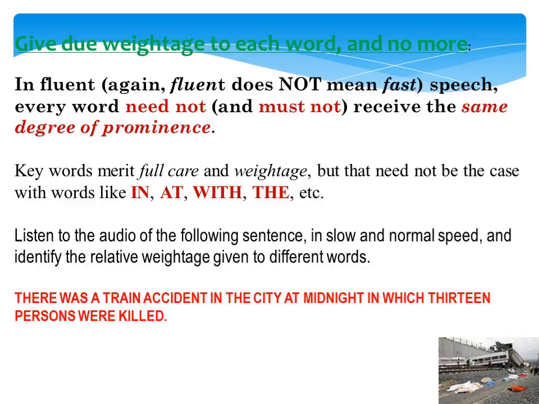There was a train accident in the city at midnight in which 13 persons were killed.